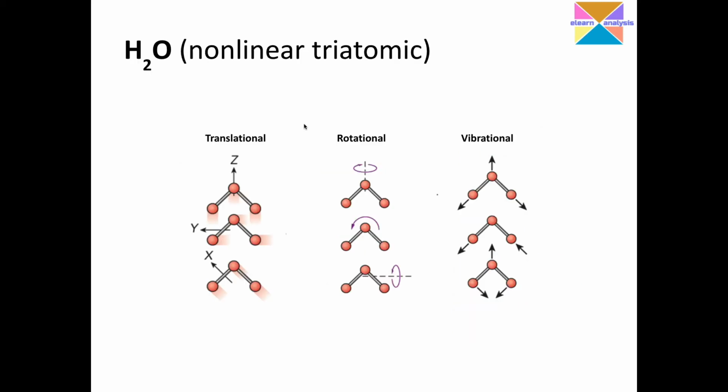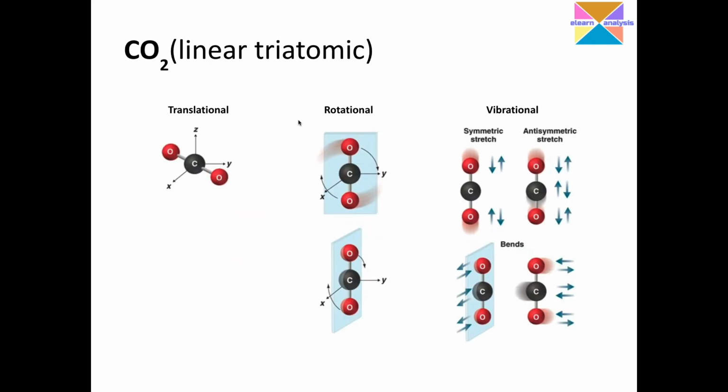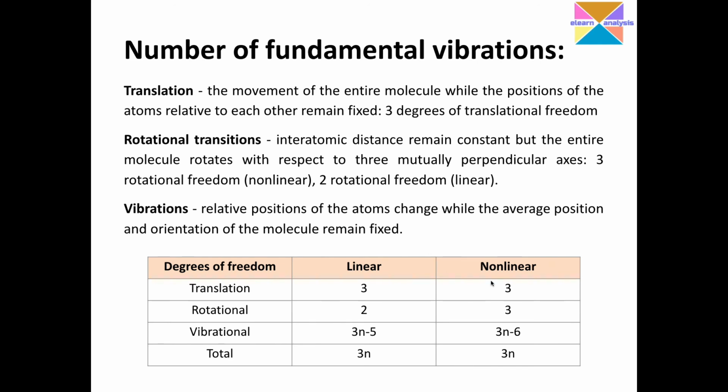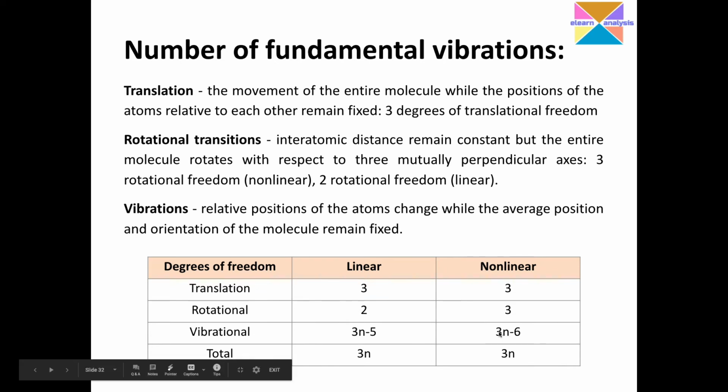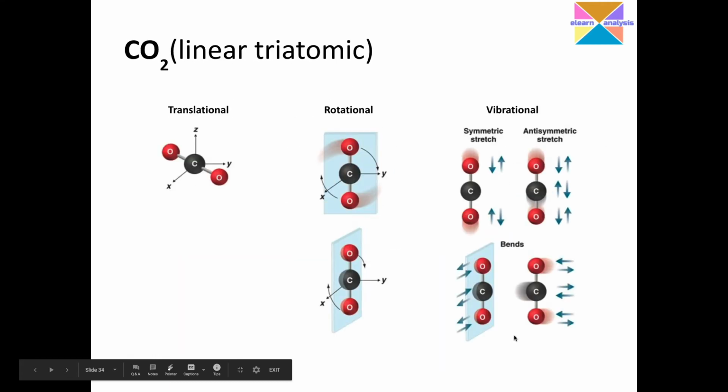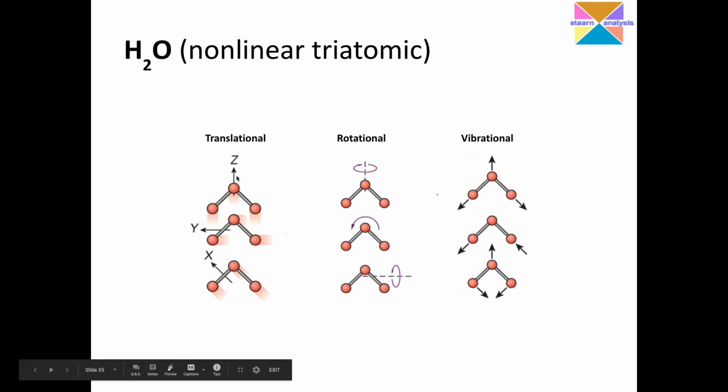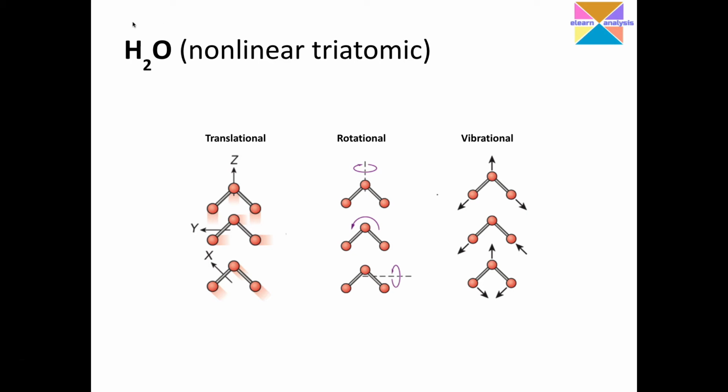I will take one more example, a non-linear triatomic molecule. When I say it is non-linear, let me go back to this particular slide. When I say it is non-linear, it is the 3n minus 6 formula. So it is a triatomic molecule. 3 times 3 is 9. 9 minus 6 is nothing but 3. It is 3 translational, 3 rotational and 3 vibrational degrees of freedom. You can see 3 translational, 3 rotational and 3 vibrational degrees of freedom for this water, which is a non-linear triatomic molecule.